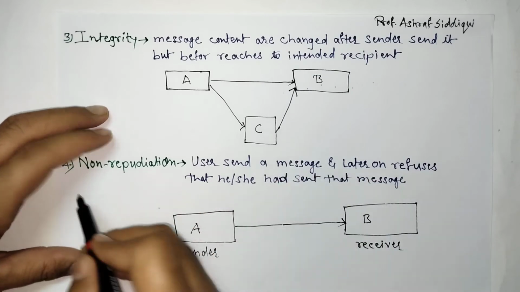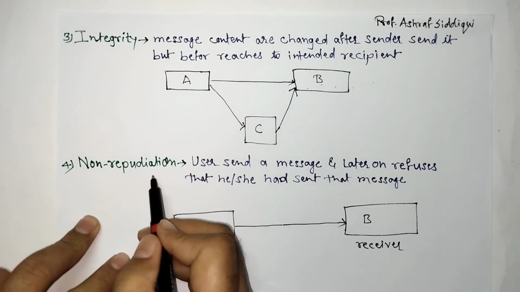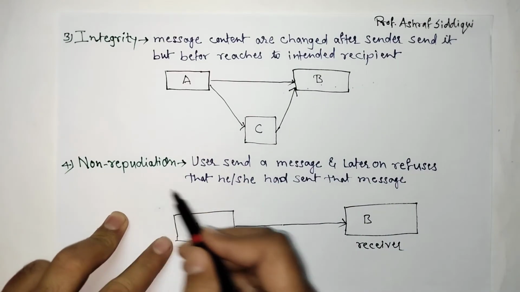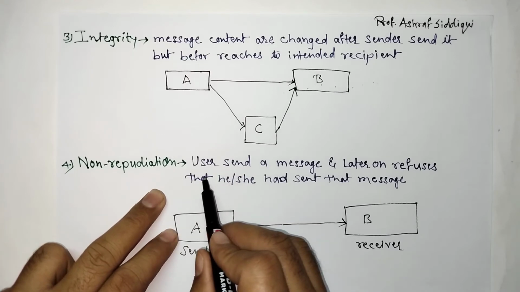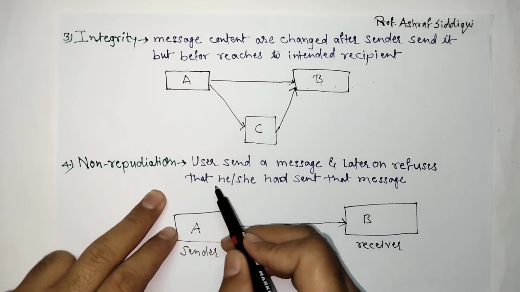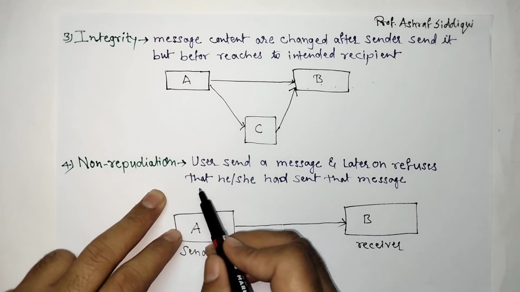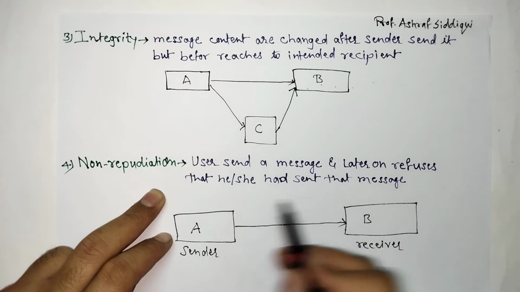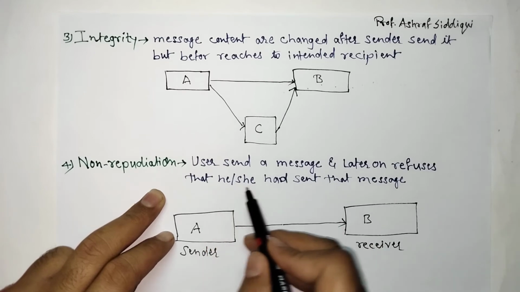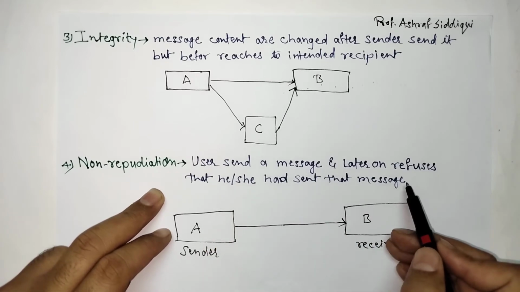The next is non-repudiation. The fourth one is non-repudiation. What is repudiation? Means to deny something. So non-repudiation: a user sends a message and later on refuses that she had sent that message.